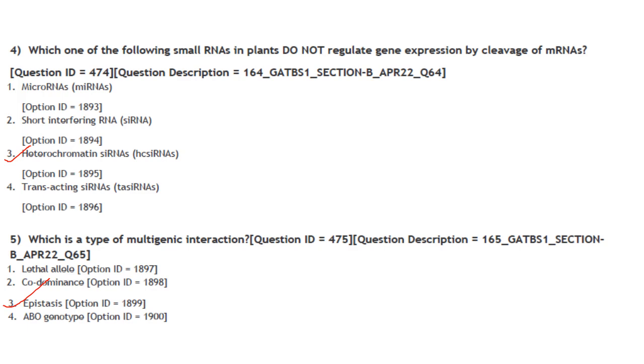So it is heterochromatin siRNA. Then next one. Which is a type of multigenic interaction? Lethal alleles, codominance, epistasis, ABO genotype. Epistasis is a type of multigenic interaction. All the others are intraallelic interactions.